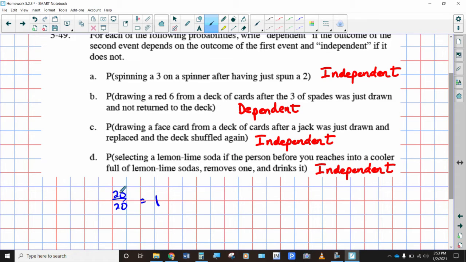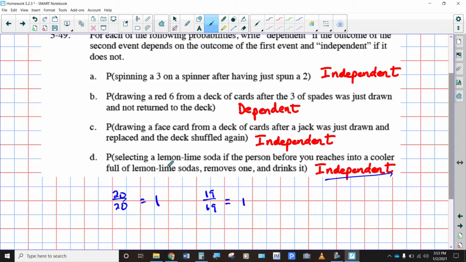Well, after this person before you pulled out a lemon lime soda, now you've got 19 out of the 19 lemon lime sodas that are in there, which still means you're guaranteed. It did not change the probability, which makes it independent. Okay, so we're used to this whole idea that if you take something out and you replace it, it's always going to end up being a dependent kind of an event thing.